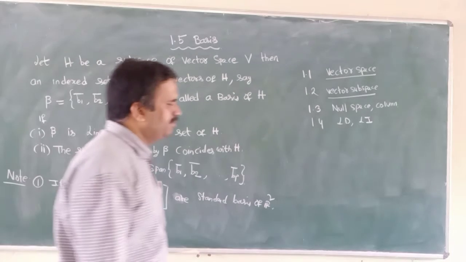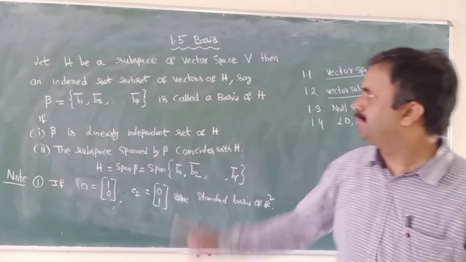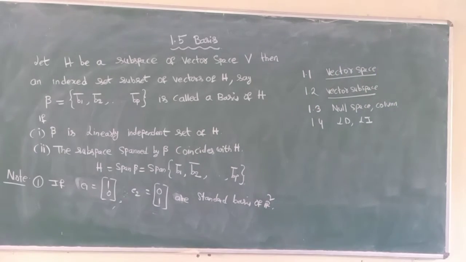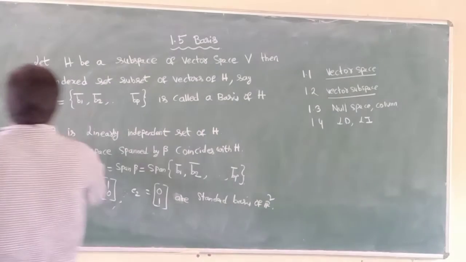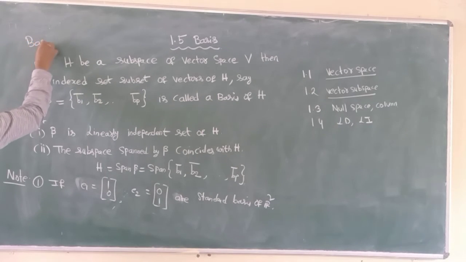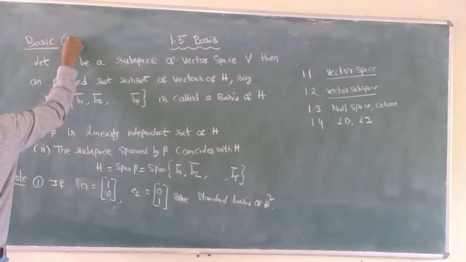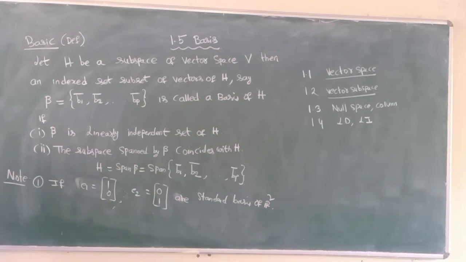In unit 1 we have one more topic. Next topic is basis. First we discuss the basis definition. Let H be a subspace of vector space V. Then an indexed set of vectors of H, say beta equals B1 bar, B2 bar, and so on, Bt bar, is called a basis of H if it satisfies the following two conditions.